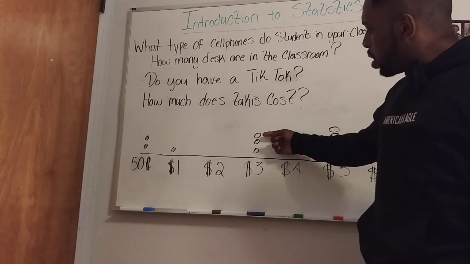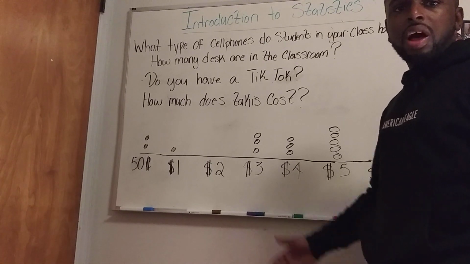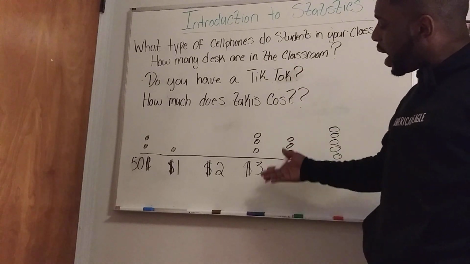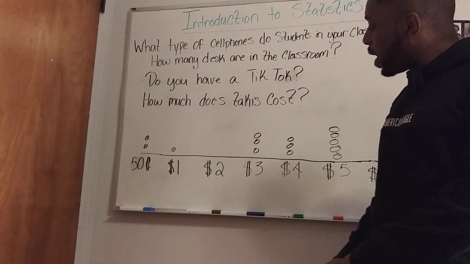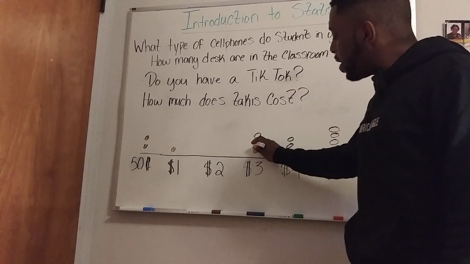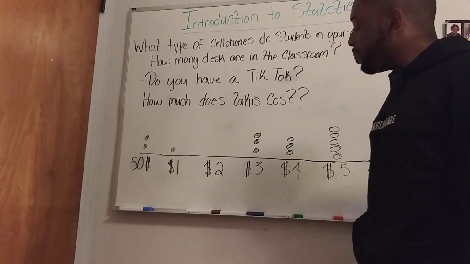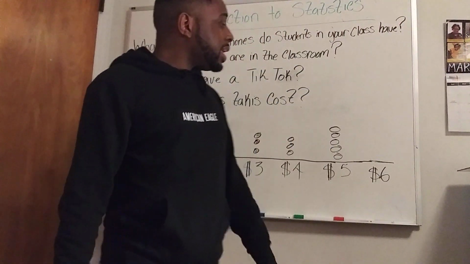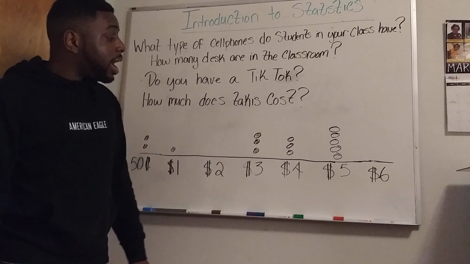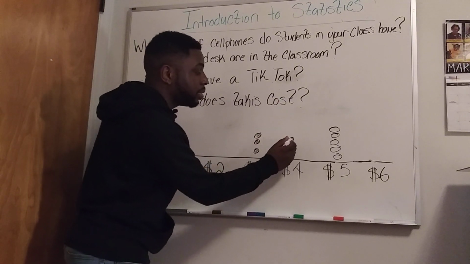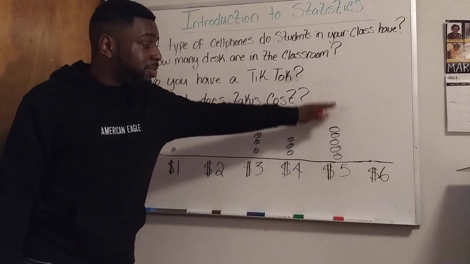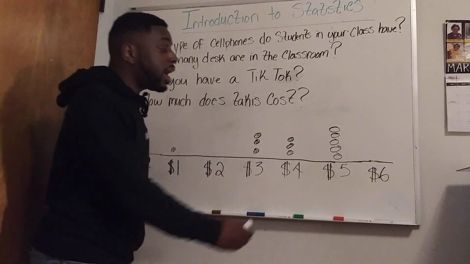Y'all here said, hey, Takis cost $3. So I put 3 dots on top of 3 because 3 people said it cost $3. Again, we put dots because it is a dot plot. 3 people said $4, so I'm going to put 3 dots. And 5 people said $5, so I put 5 dots.